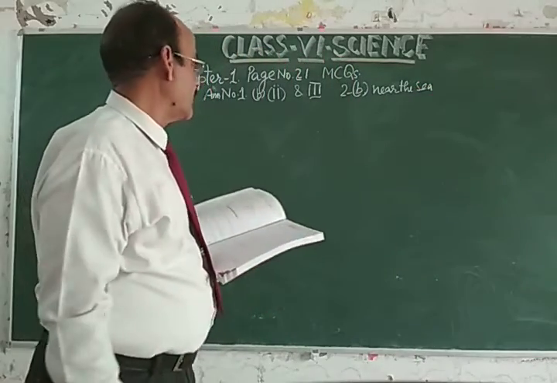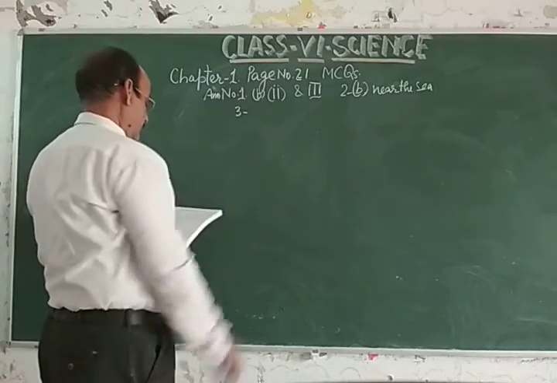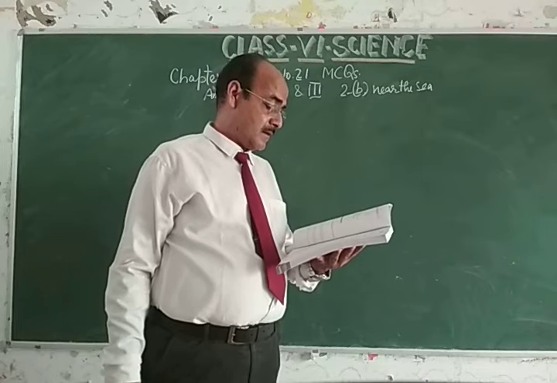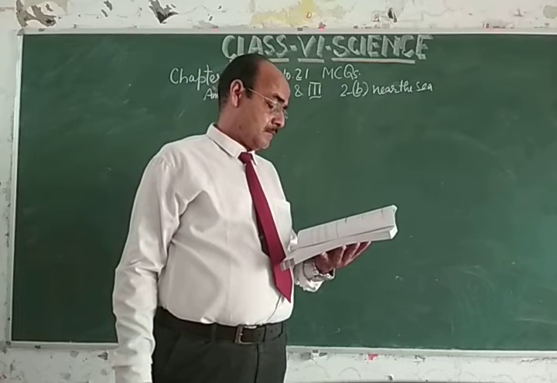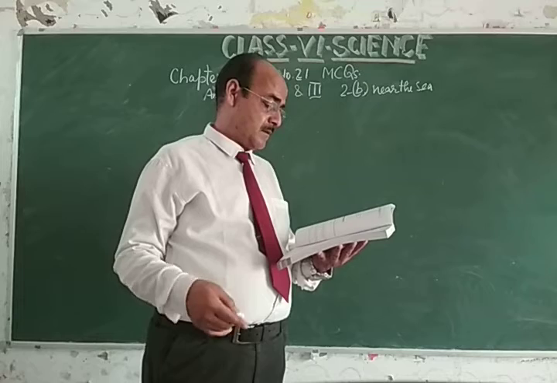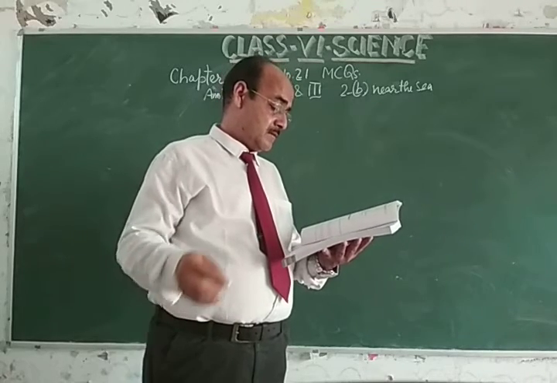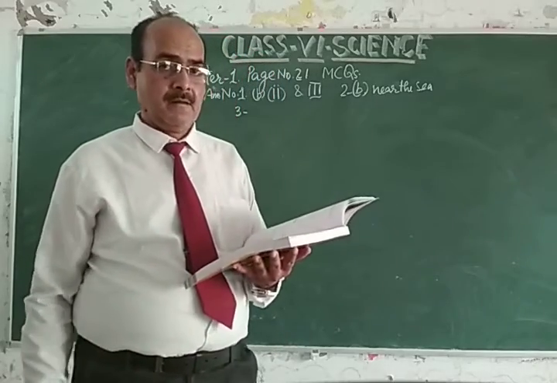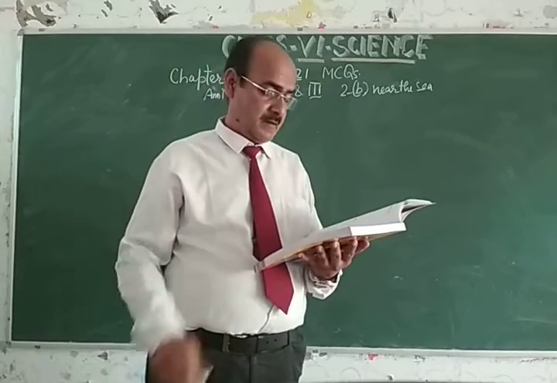Dear student, come to the next, question number 3. Let us see the question. Below are the names of some animals. Number 1 cow, number 2 sheep, number 3 horse, number 4 ox. Which of the above are sources of milk for human beings? Which of these animals provide milk for humans?